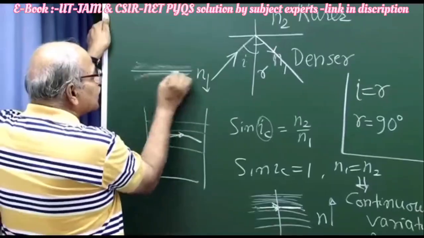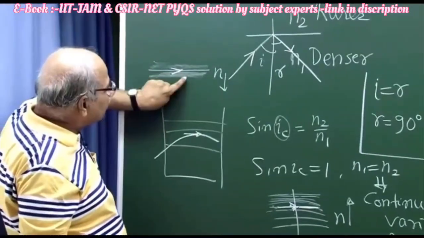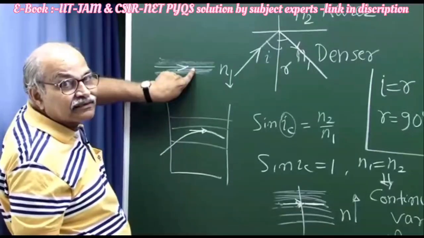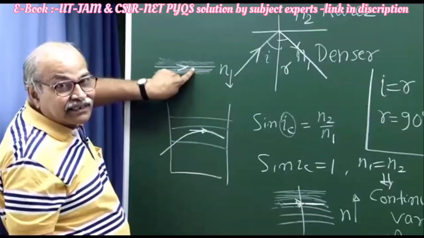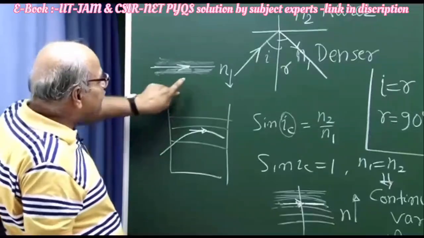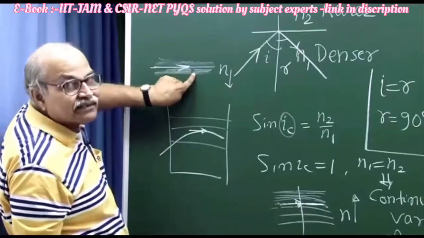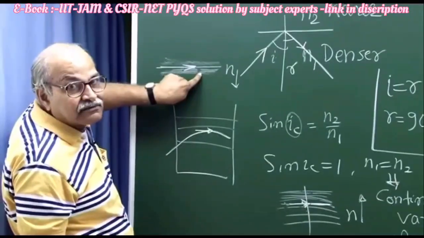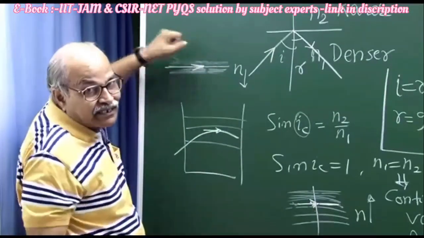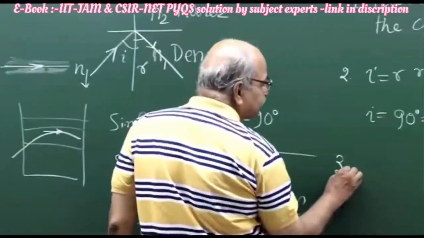Now if something is going this way, how do you say that it is falling from this side to this side and not from this side to this side? Symmetry. How can this ray be treated as falling from the denser side to the rarer side and not from the rarer side to the denser side? We can very well say that it's falling from this side to this side, in which case there cannot be any TIR. So that is another question I can raise.